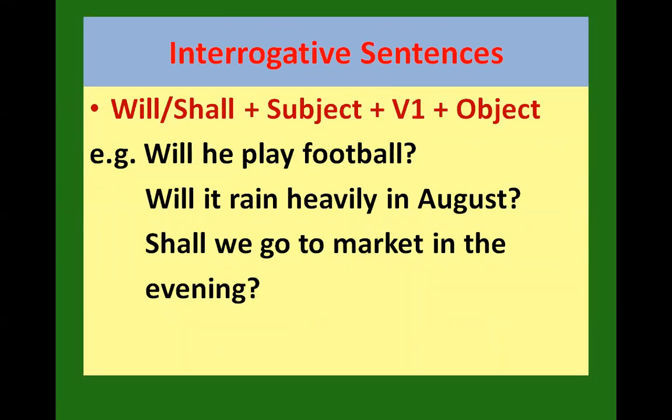Then interrogative sentences, we have to place the helping verb will or shall in the beginning, then the subject, then V1 and the object and the question mark. Will he play football? Will it rain heavily in August? Shall we go to the market in the evening? Right? So this way you talk about a simple future. Now, there is another case where you express certain hopes and expectations, right?